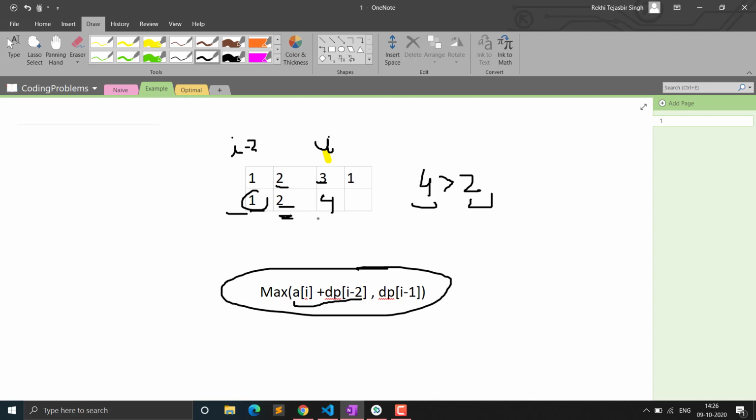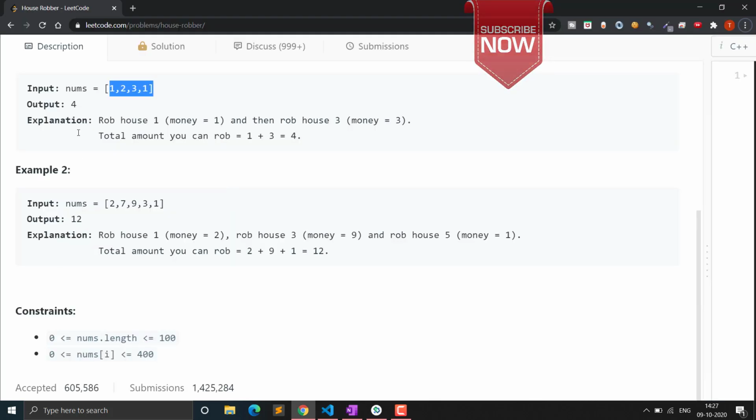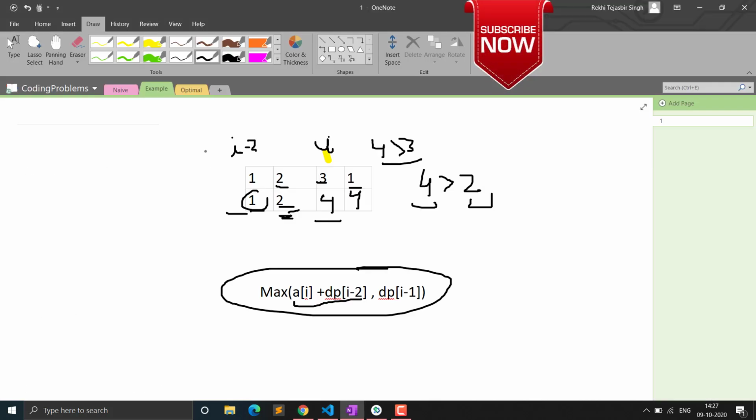In this array, if you see, now we have the value 4. Now we will check 1 plus 2, because we cannot include 4 and 1 together. 1 plus 2 will be 3. But now our previous value is greater than the current value plus the profit that we were getting. So now it will be 4. So our output will also be 4. You can see output is 4. So this is what the basic approach will be.